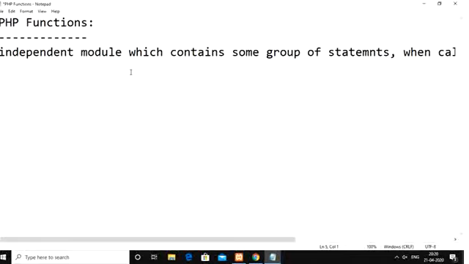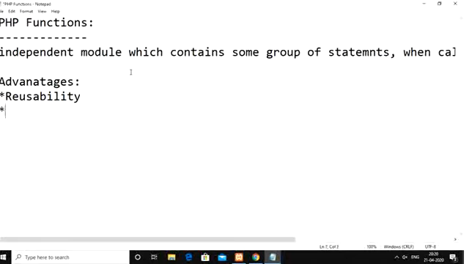Similar to any language, in PHP also, when we use the function concept, the basic advantage we have is reusability. It means we write the code only one time, but we can use that code to perform the same task multiple times. That is what we call reusability: writing the code one time and using it multiple times.